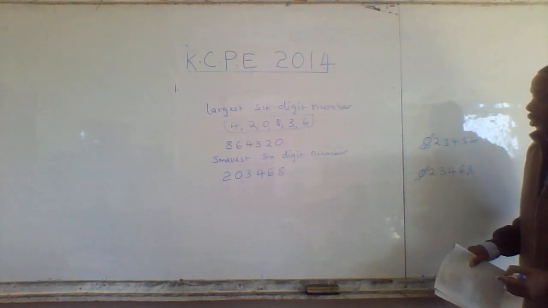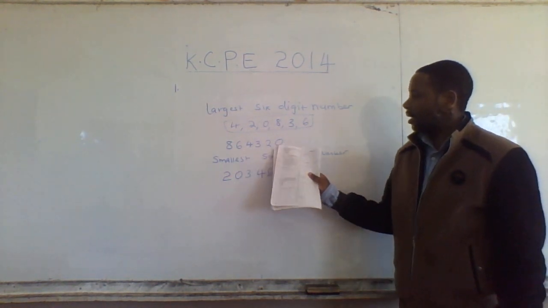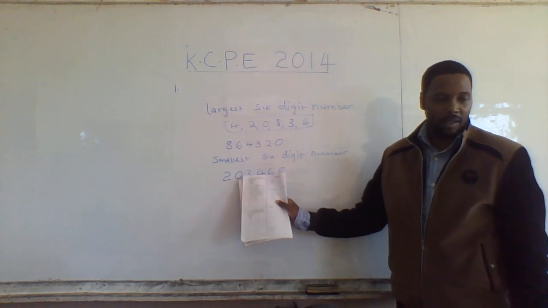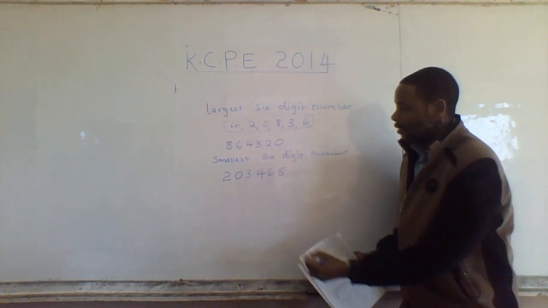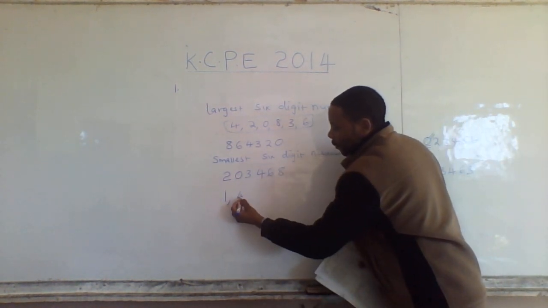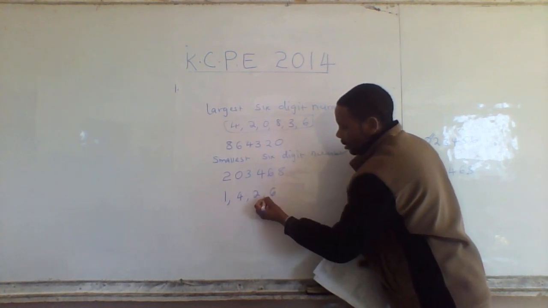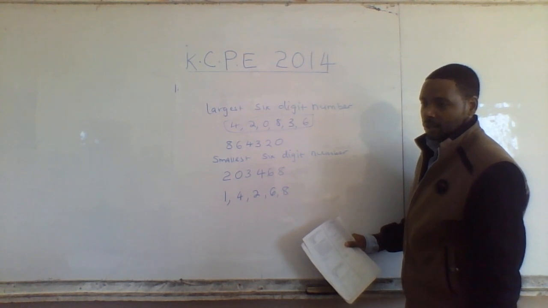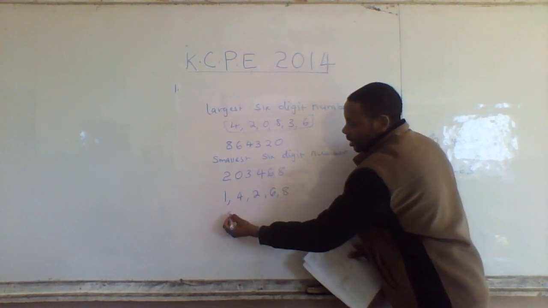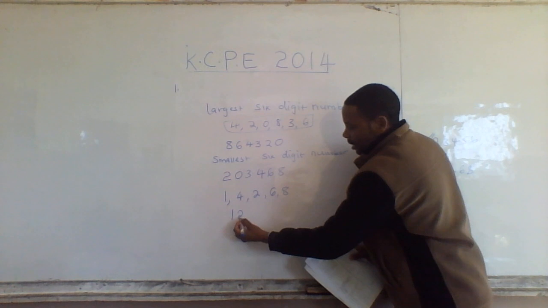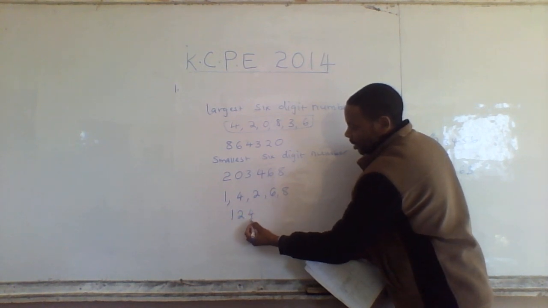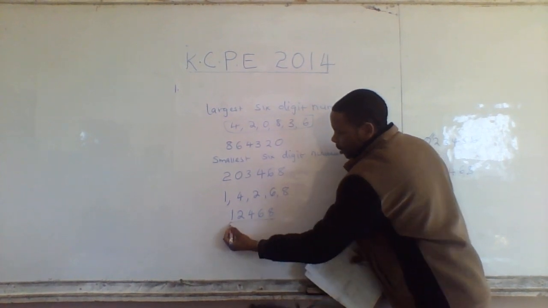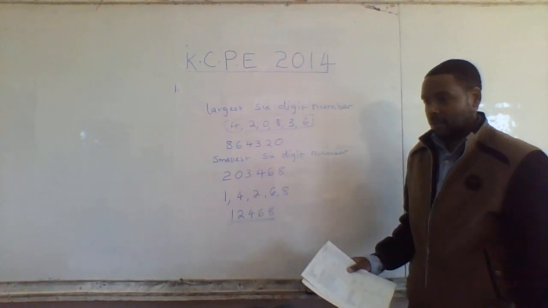So if the number has a 0, don't start with a 0. Start with the second smallest. But if I give you numbers like 1, 4, 2, 6, and 8, and I told you to form the smallest, what will you start with? As Eddie was telling us, you start with the smallest digit, the second smallest, the third smallest, the fourth, and the fifth. You get 12,468. Are we together? Yeah.